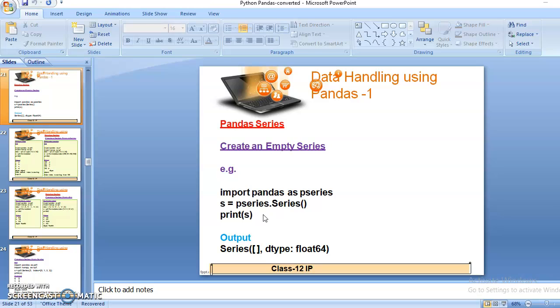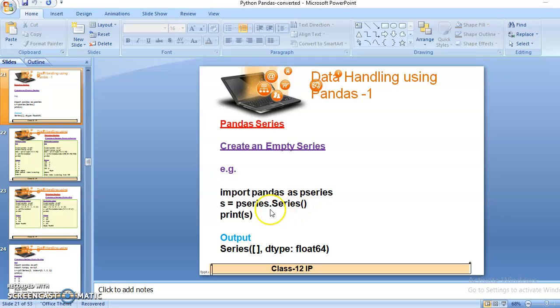And now after that you have to write the variable name, that's up to your choice, whatever name you want to give your variable. Here I have given the name p series to my variable, in which I want to import the pandas library. Okay, now after that, with the help of the p series variable, I call the Series function here, because I want to create the empty series. So here I am not mentioning any elements in the Series function parentheses, because I want to create only the empty series.